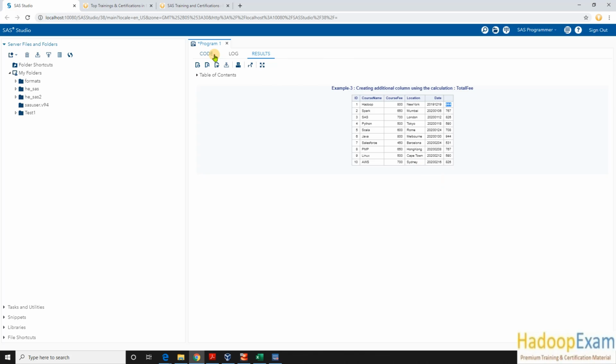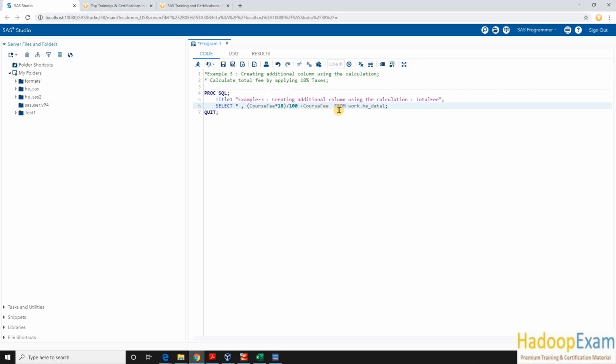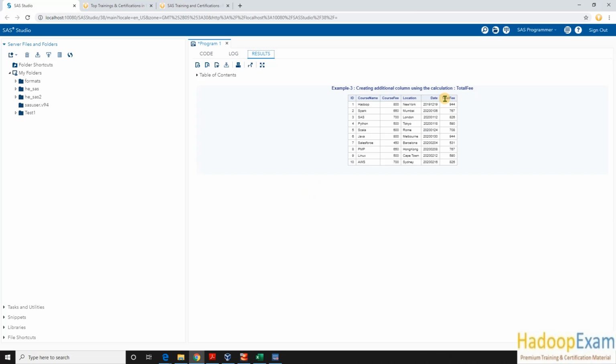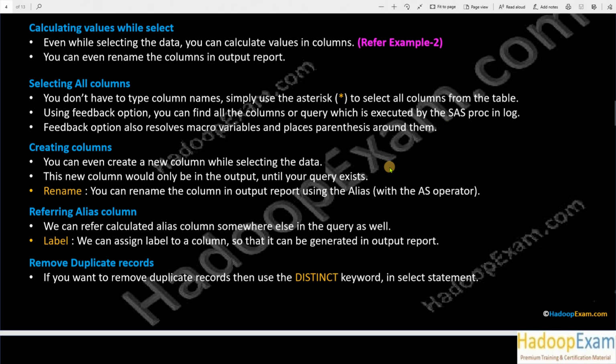So what I would be doing here, again this is a calculated column, I can use the as operator over here to give a name to this column using the alias. So this is known as the alias. Okay, so this is the column name which we are adding to our data, and now you can see a column name, total fee, is provided. So 18% tax applied on this course fee, so that's the reason 944 is my price over here, correct? So that is how you calculate and create new columns using the calculated value.